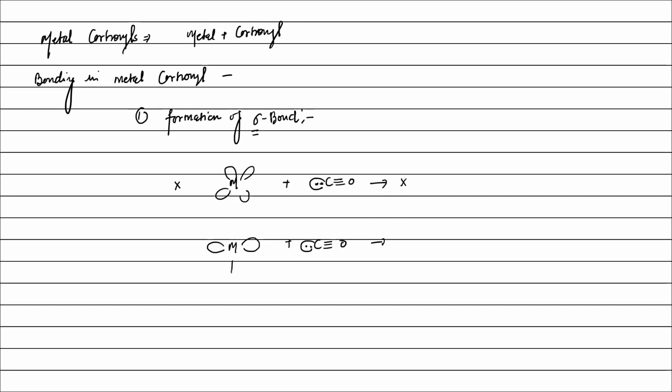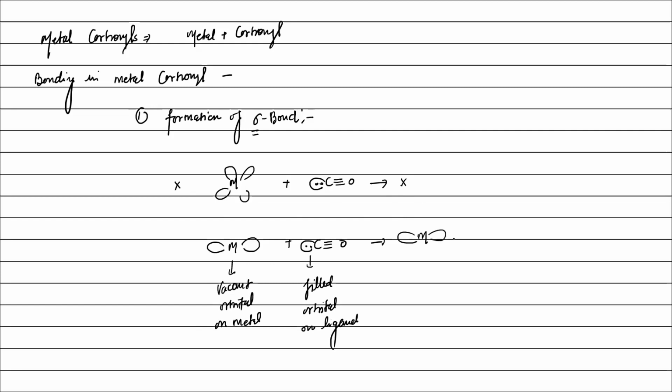जैसे ये लिख देंगे, तो vacant orbital on metal. This is the filled orbital on ligand, that is NBMO, filled orbital on ligand.